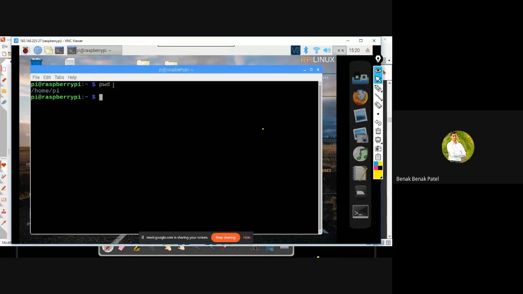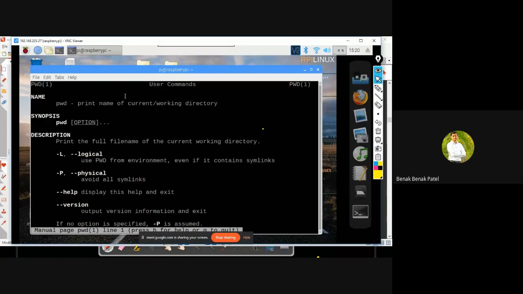Or if you want to know what exactly pwd stands for, you can type man pwd, where man refers to manual. I hope in the pre-lunch session, Chetan sir has taken you through a lot of such useful commands. Here you can see that pwd prints the name of the current or working directory.